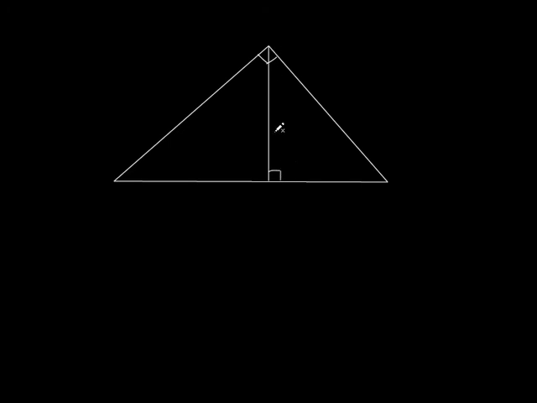So I've got an altitude and I've got a big right triangle. So I actually have 3 right triangles here, don't I? Yes. I've got this one on the left, that's a right triangle. I've got this one on the right, and I've got the whole big one. All 3 of these triangles are similar to each other. All right, so if they're similar to each other, the sides are in proportion. They have the same scale factor.